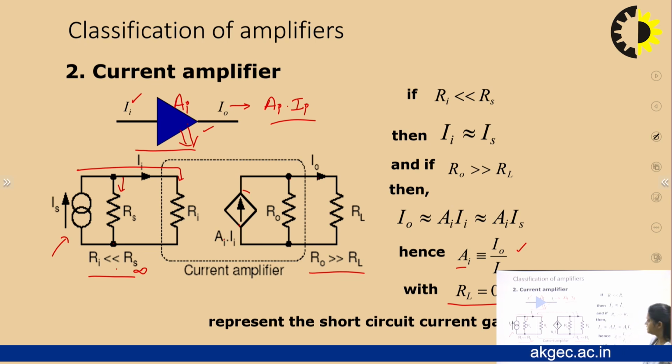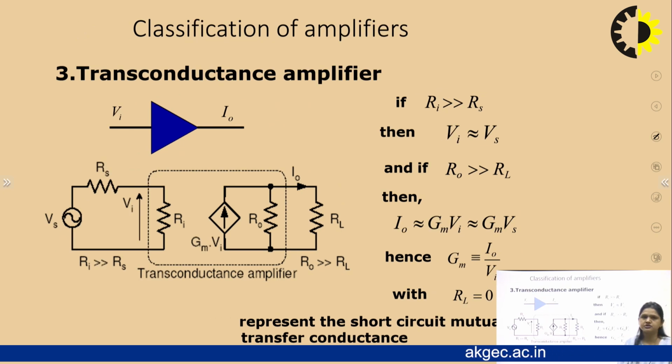Now, let us see the third configuration, that is the transconductance amplifier, and see the block diagram of this transconductance amplifier. Here the input signal is voltage, whereas the output signal is a current signal.